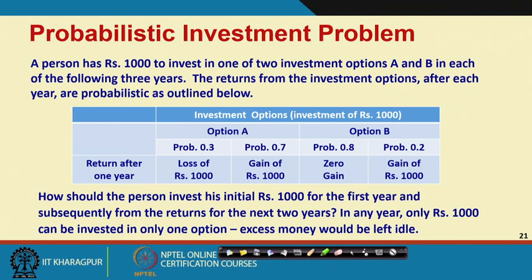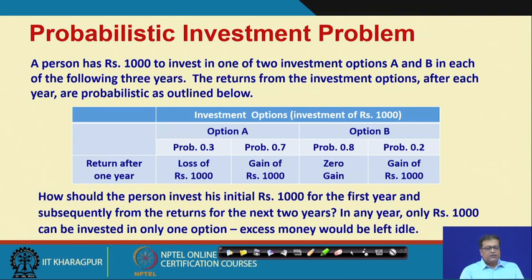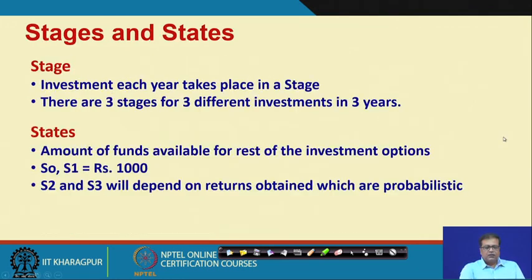So, how will you invest your initial rupees 1000 for the first year and subsequently from the returns for the next 2 years, for the entire 3 years, so that at the end of 3 years you have the maximum gain? So, this is the problem.